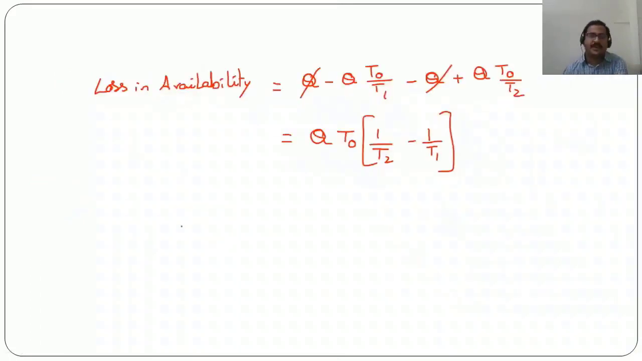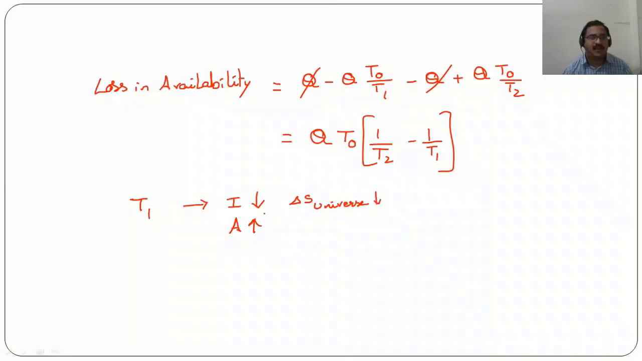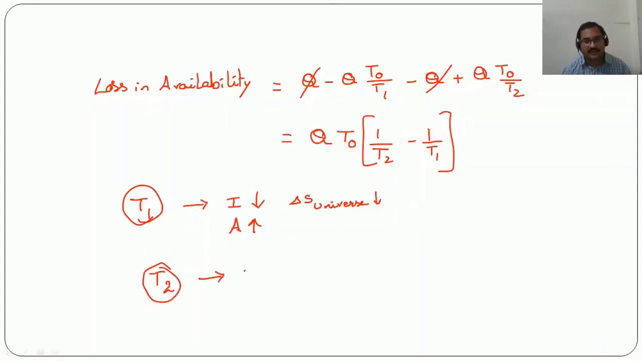When heat is supplied from a higher temperature T1, irreversibility is reducing, because of that availability is increasing. So irreversibility is decreasing because the change in entropy of the universe is decreasing when we supply heat from a higher temperature reservoir T1. When we supply heat from a lower temperature reservoir, irreversibilities are increasing because the change in entropy of the universe is increasing. As a result of that, availability is decreasing.